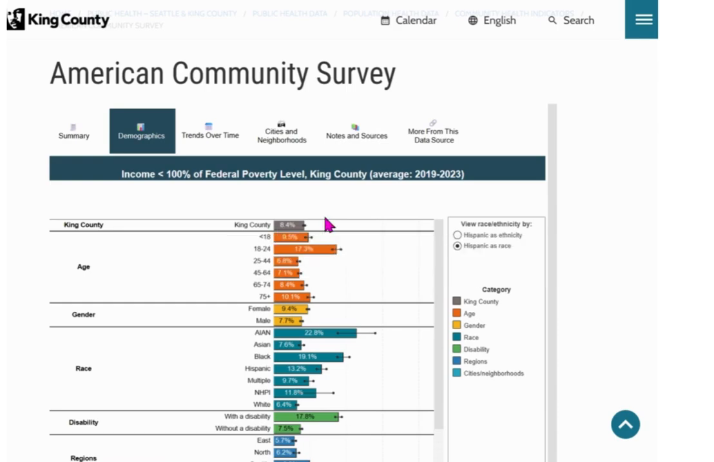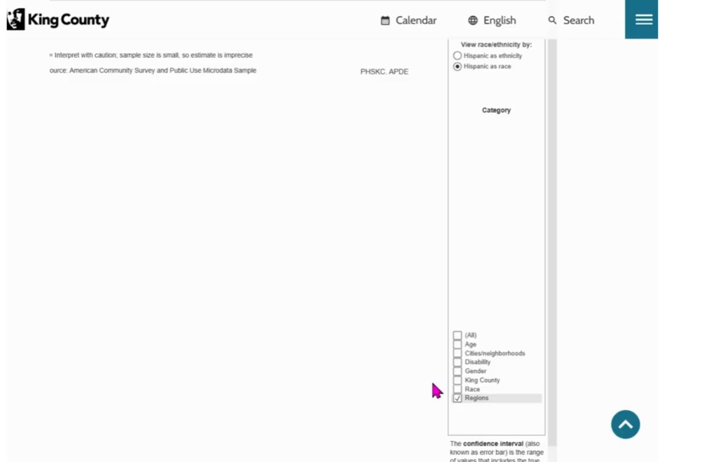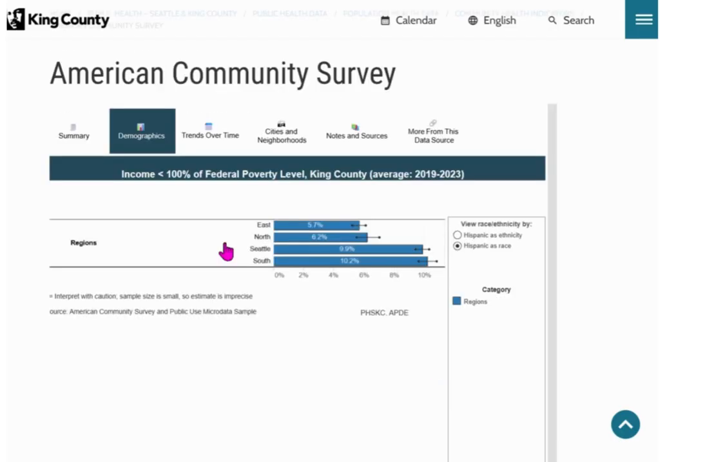So, how can we compare between two groups to understand if their estimates are truly different? If confidence intervals between two groups do not overlap, this means that there likely is a true difference between groups. For example, we see that confidence intervals for both North and East King County do not overlap with both Seattle and South King County, suggesting that North and East King County are truly different than Seattle and South King County.